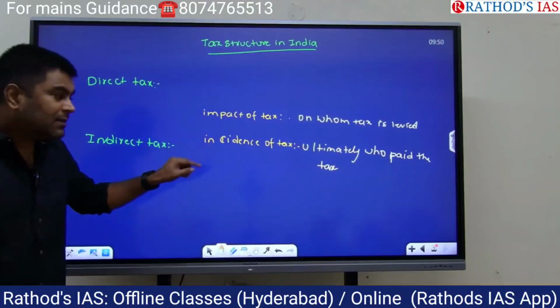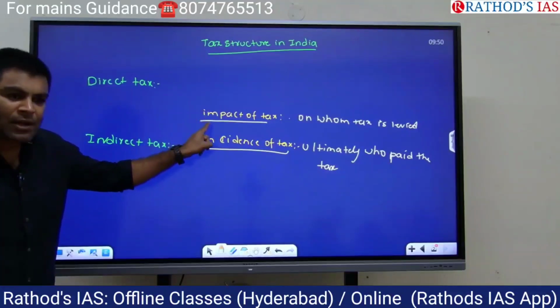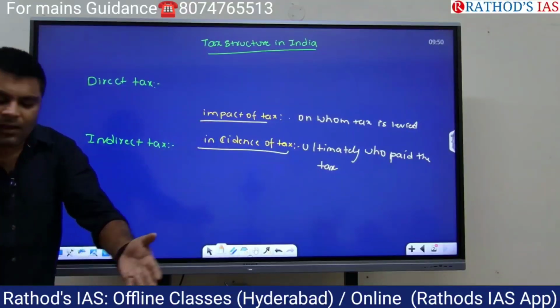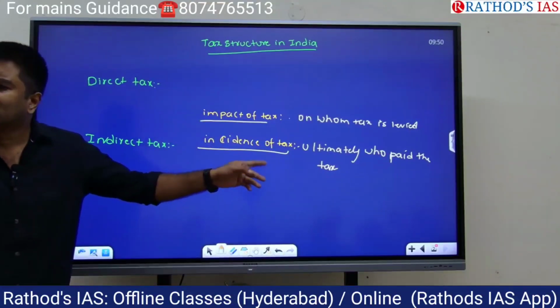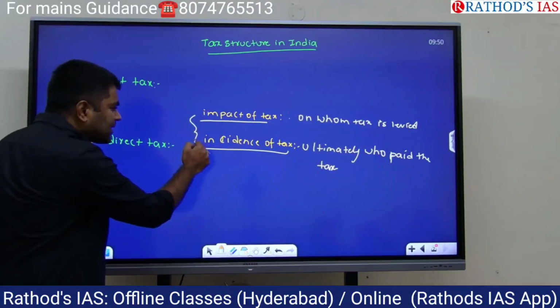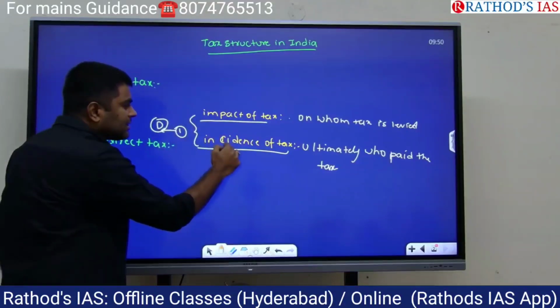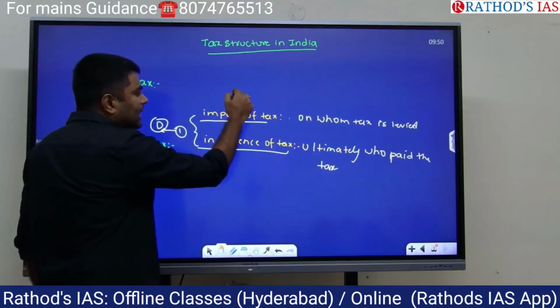Are you able to understand? These are the technical jargon you need to use in your mains answers. What do you mean by impact of tax? Impact of tax means on whom the tax is levied. Incidence of tax means ultimately who paid the tax to the government. Now, if impact of tax and incidence of tax is on a single point, you call it a direct tax. And if impact of tax and incidence of tax is on multiple points, you call it indirect tax.